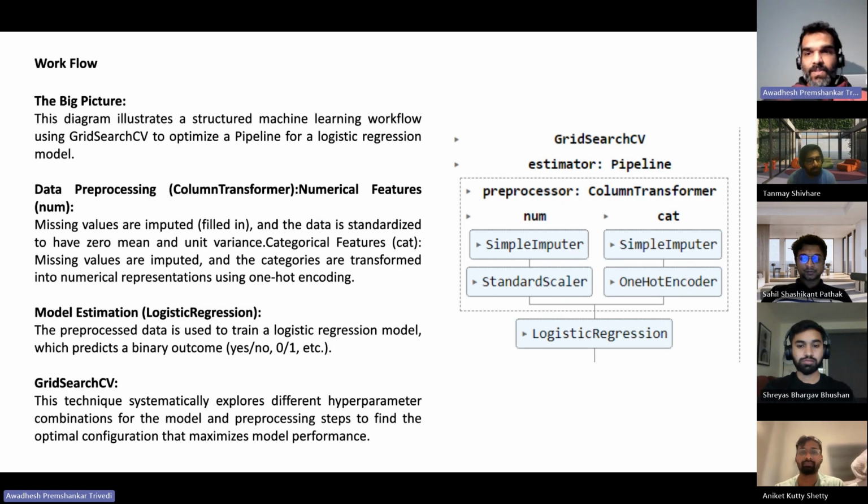So next was the data pre-processing, and to do so, I built a pipeline. The pipeline was built in such a way that initially it divides the numerical and the categorical variables, with a different implementation for each. Missing values are imputed for both numerical and categorical variables if there are any. For the numerical variables, I performed standardization to bring them to the same scale, and for the categorical variables, I did one-hot encoding.